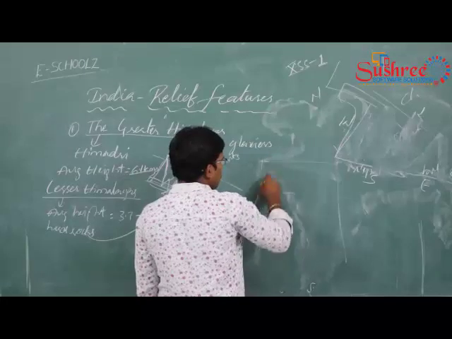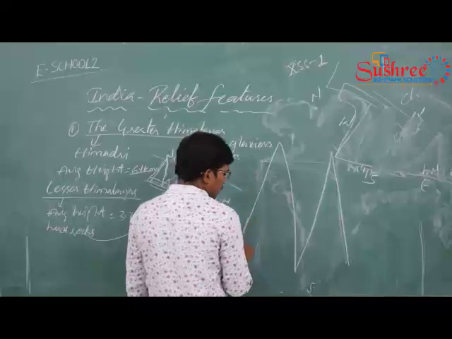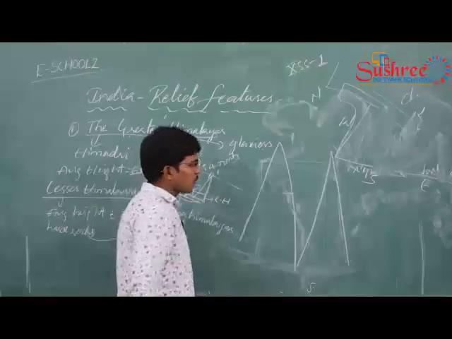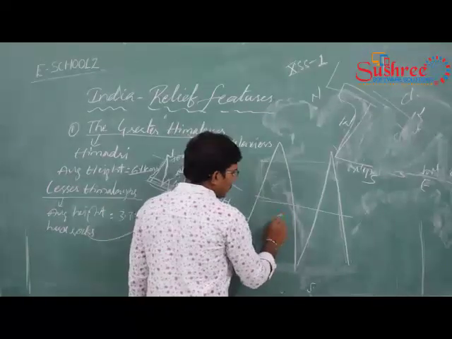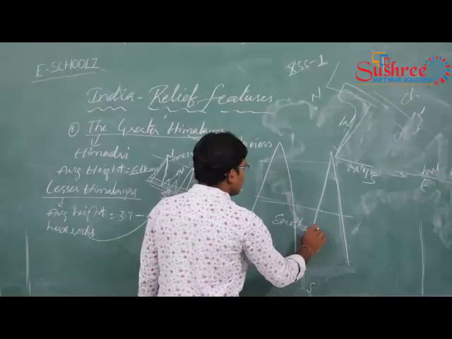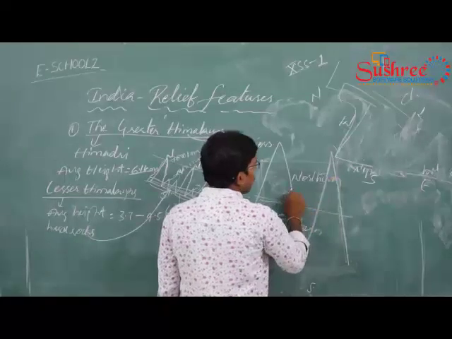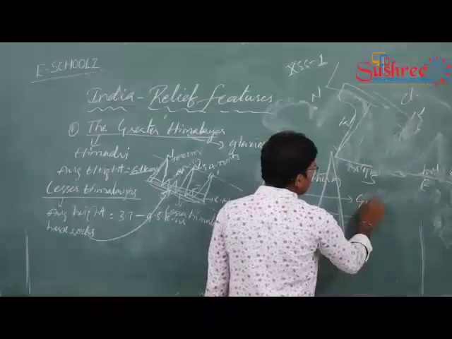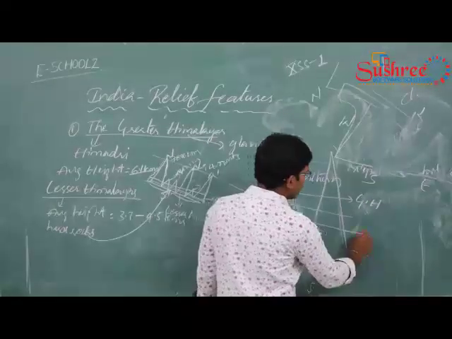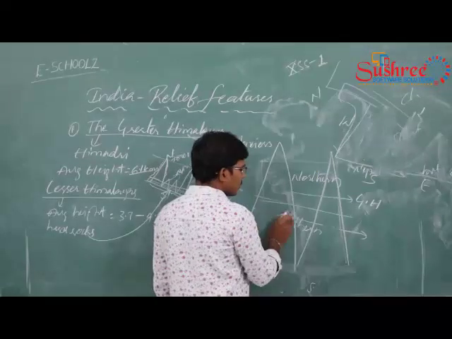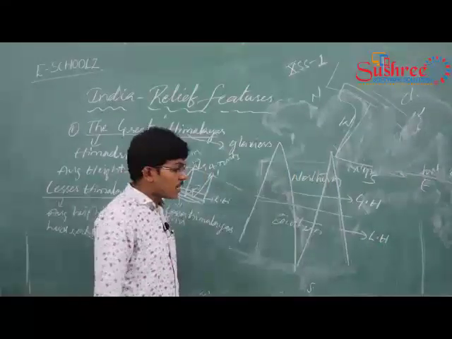So these are the Himalayas. If we take this as the middle point, this region is the southern region and this is the northern region. This is the greater Himalayas, also called Himadri, and this region is called the lesser Himalayas.